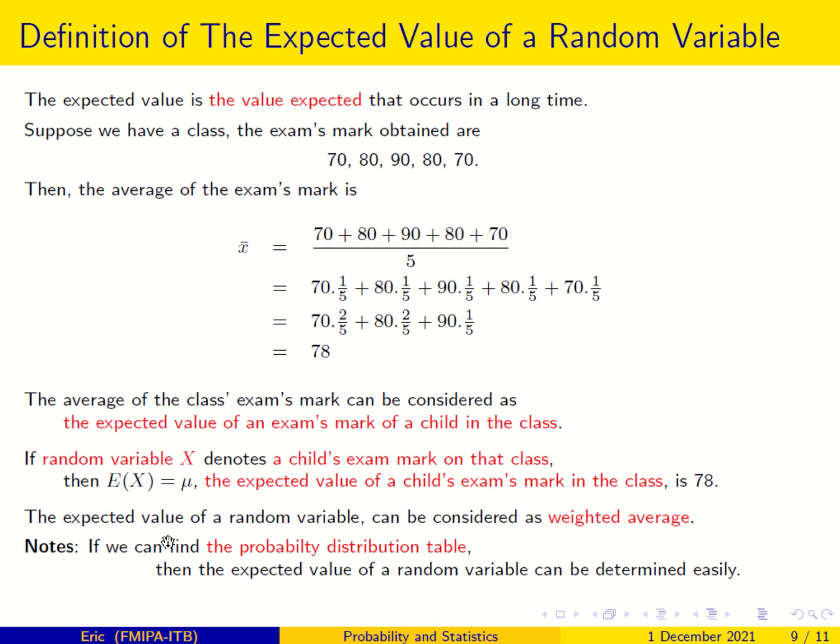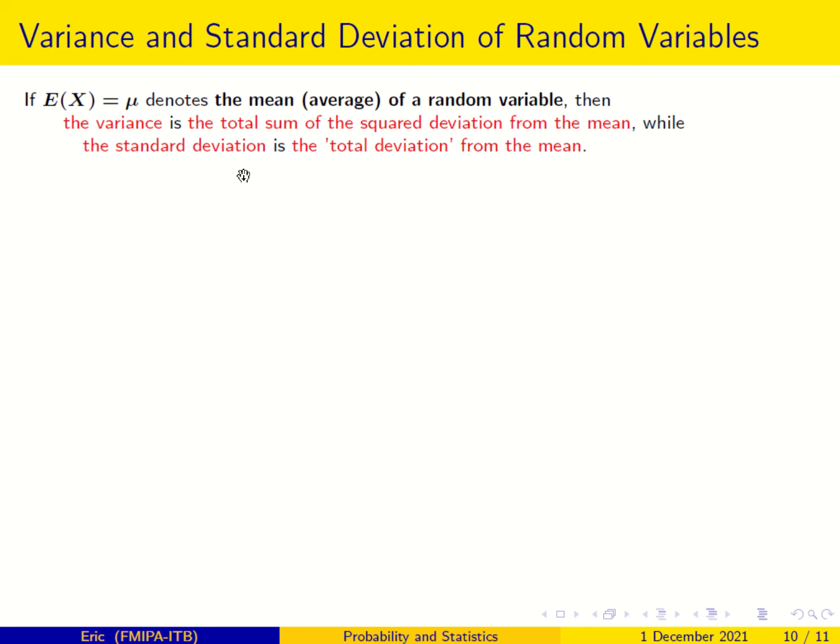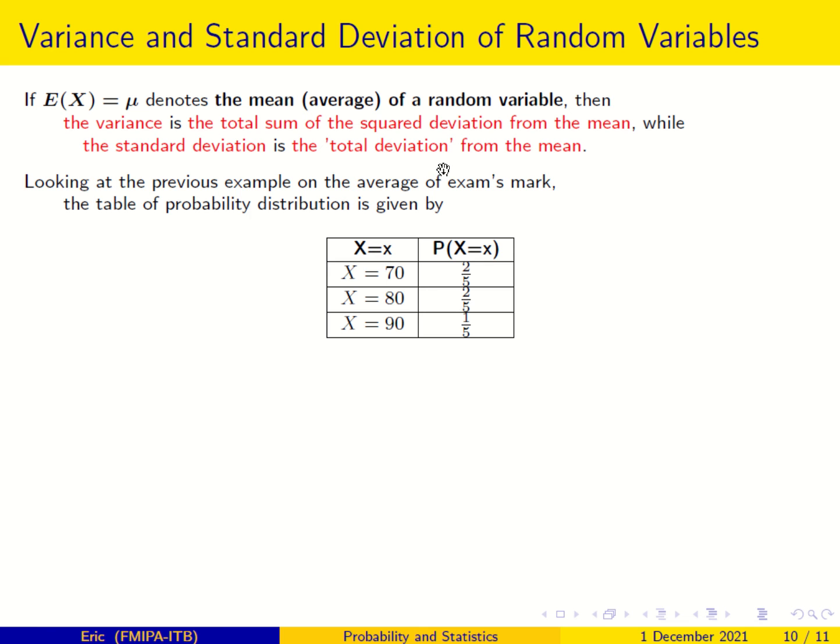Note, if we can find the probability distribution table, then the expected value of a random variable can be determined easily. And if E(x) equals mu denotes the mean or average of a random variable, then the variance is the total sum of the squared deviation from the mean, while the standard deviation is, in quotation marks, the total deviation from the mean.